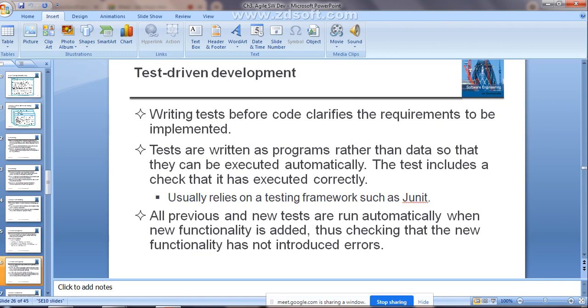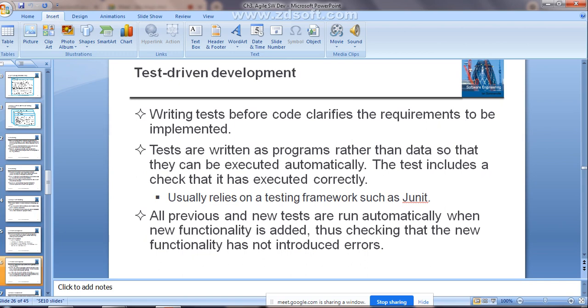See how test driven development will be done. Writing the test before the code clarifies the requirements to be implemented. That is what is called test first development. Before implementation, you are going to write the test for that functionality. And tests are written as programs, not as data, so that they can be executed automatically. The test includes a check that it has executed correctly.